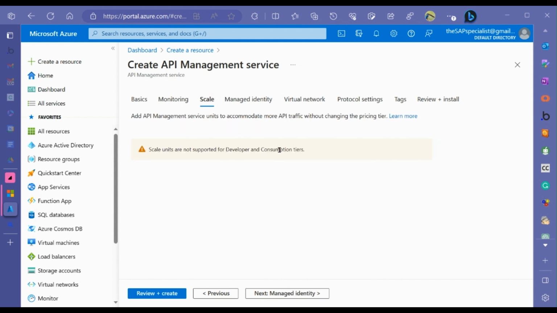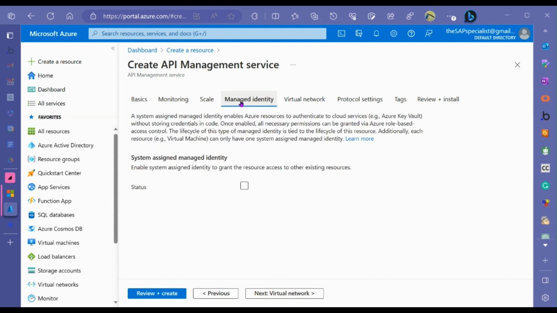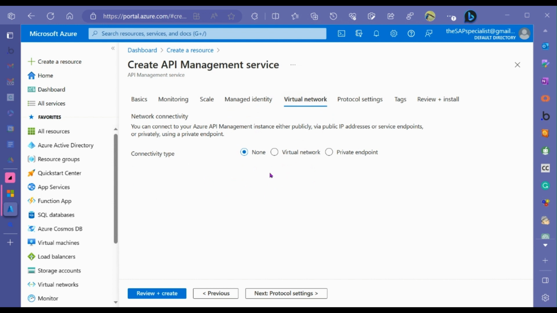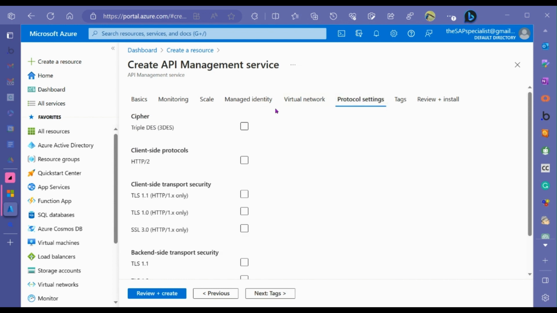Scale units are not supported for the developer tier, right? And status, system assigned identity, enable system assigned identity to grant the resource access to other resources. Now, this is going to be important later, okay? Now, virtual networks. I'm not going to use any, but typically you're going to be using some private endpoints or virtual networks, probably a virtual network you're going to create. And then whatever for your on-premise stuff.